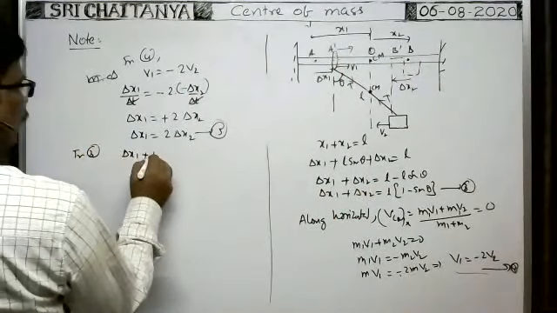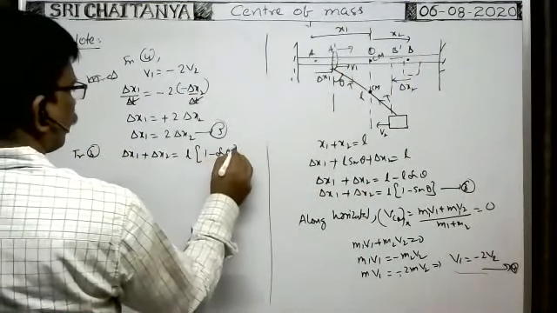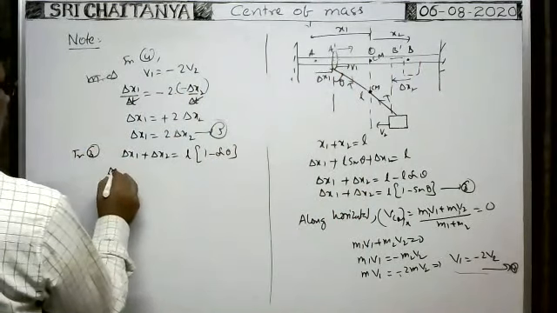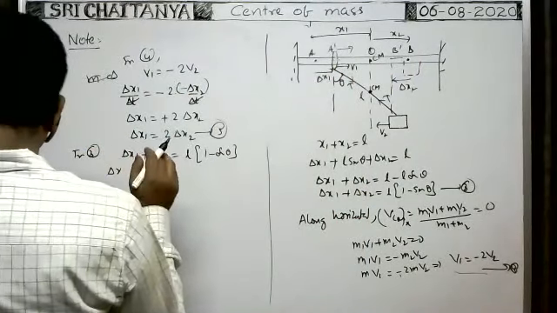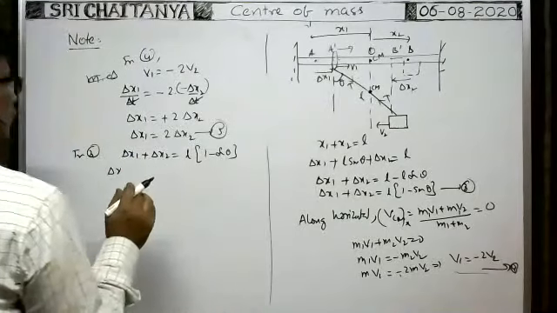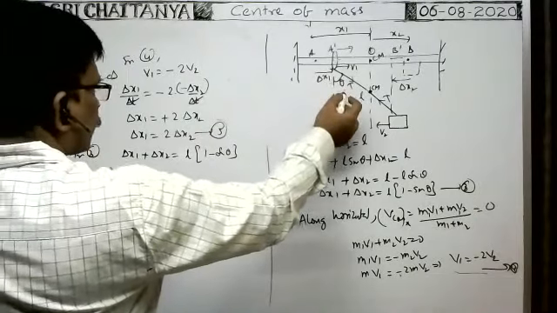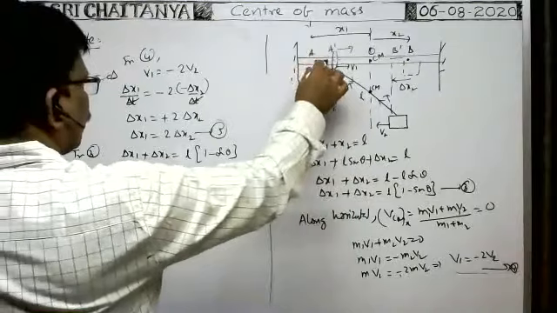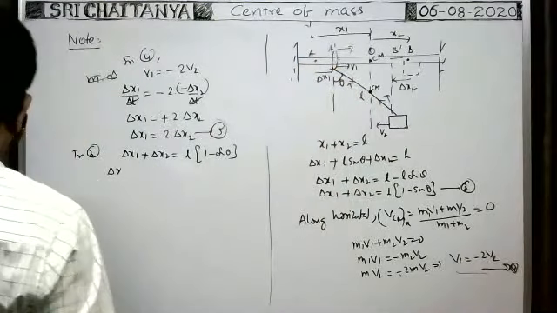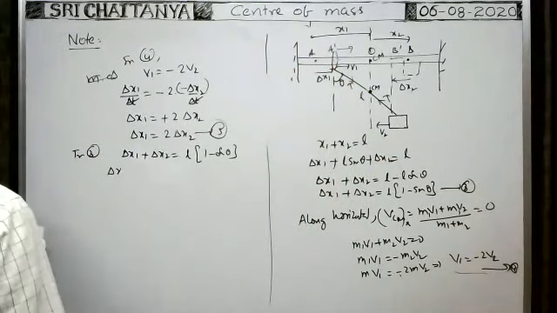Delta x1 plus delta x2 is equal to L into 1 minus sin theta. Therefore delta x1, you keep like this only, or if you want to find the delta x1 value, theta is already given. Whenever theta is 37 degrees, at that time they asked what is the velocity of the ring and the velocity of the block.